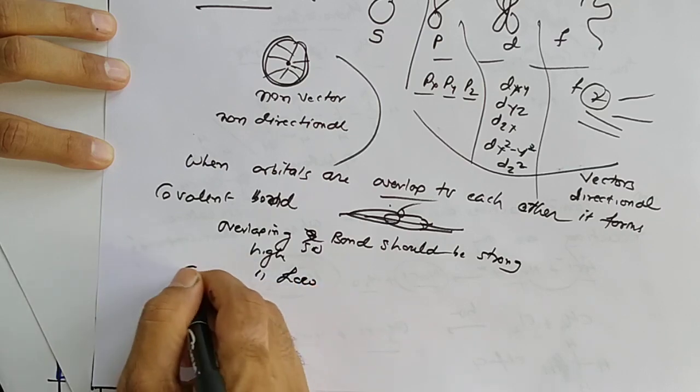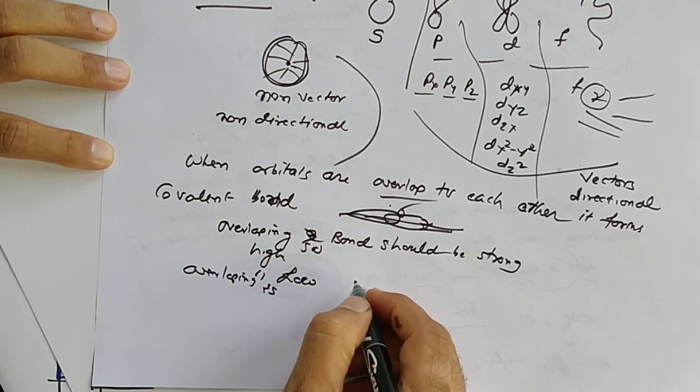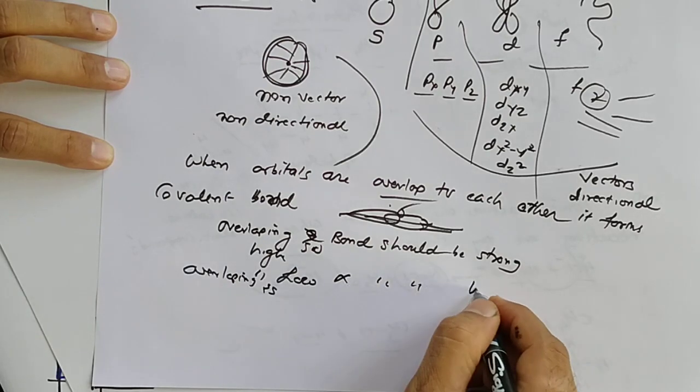If overlapping is low, then the bond should be weak.